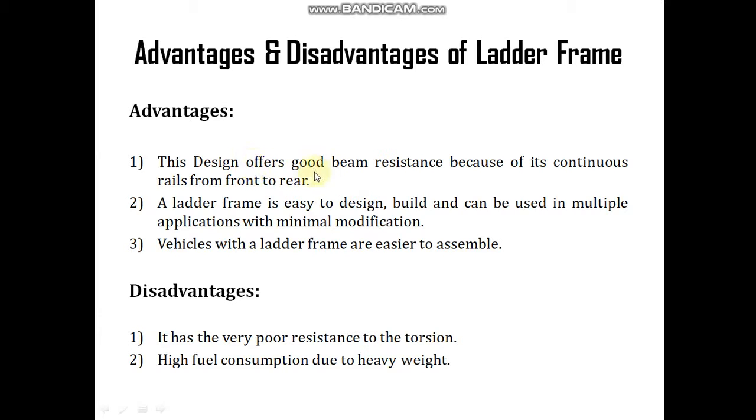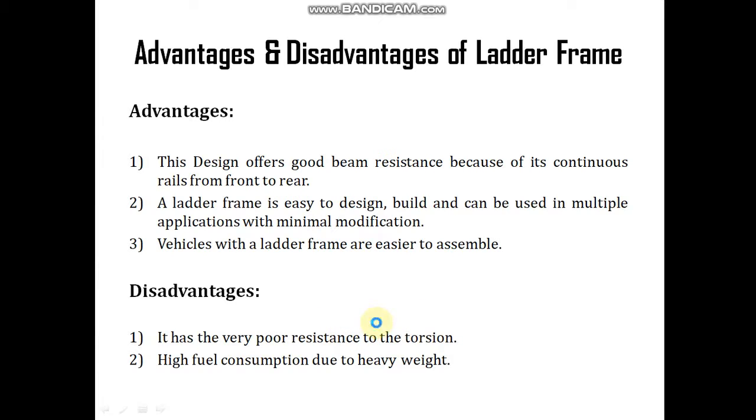Again, this design offers good beam resistance because of its continuous rails from front to rear. A ladder frame is easy to design and build, and can be used in multiple applications with minimal modification. A vehicle with a ladder frame is easier to assemble. As for disadvantages, it has very poor resistance to torsion, and high fuel consumption due to heavy weight. So these are the advantages and disadvantages of the ladder frame.